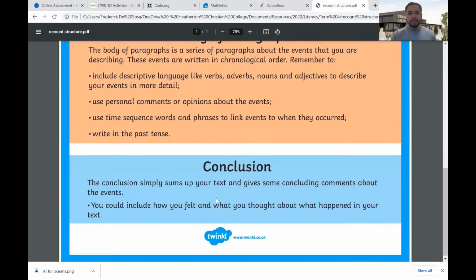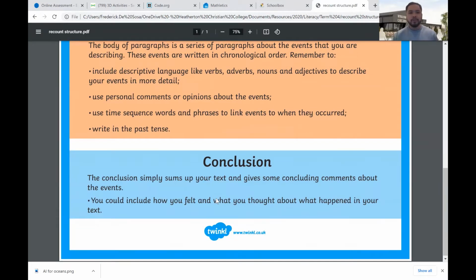All right, and finally, the conclusion simply sums up your text and gives some concluding comments about the events. You could include how you felt, what you thought about what happened in your text. So it's kind of like a reflection on how you felt about the weekend and what you got up to, okay? So don't just end off with, after I went to the park, I went home, the end. How did you feel about it, okay?